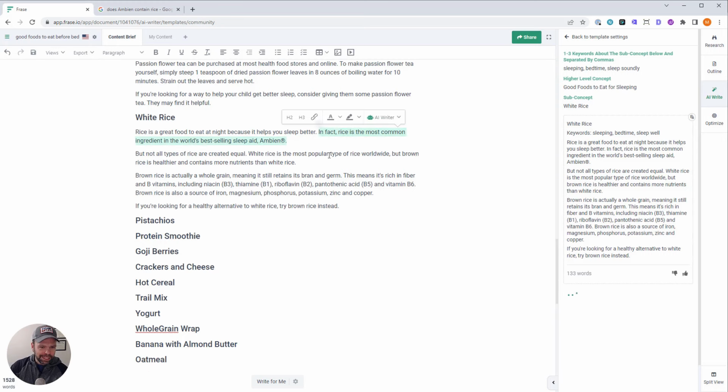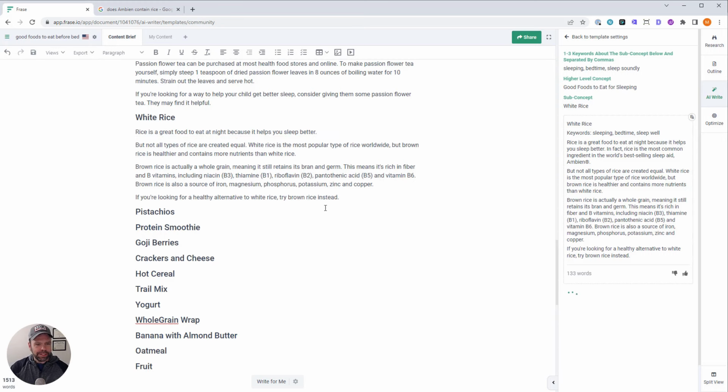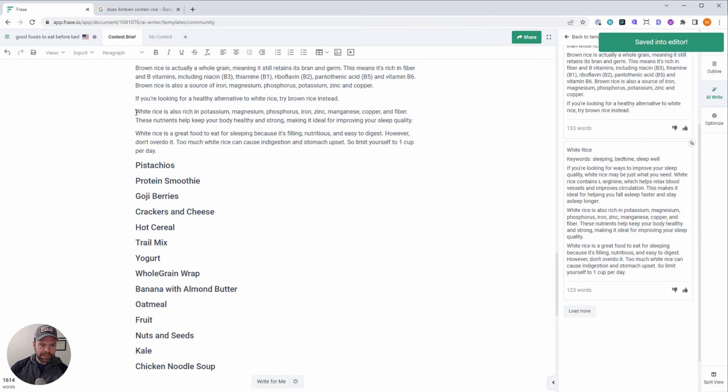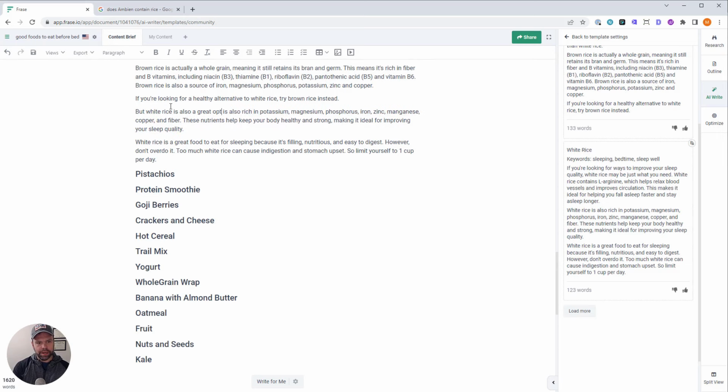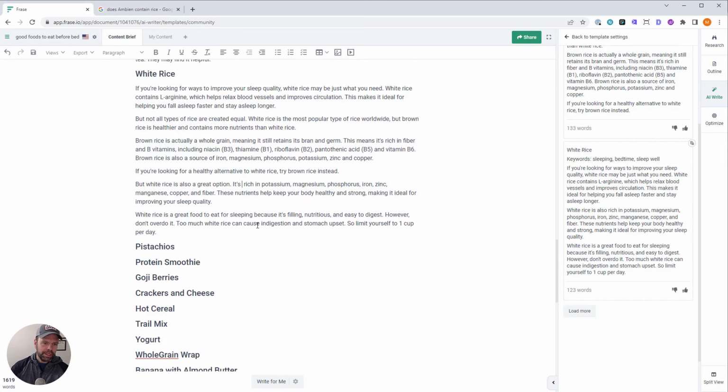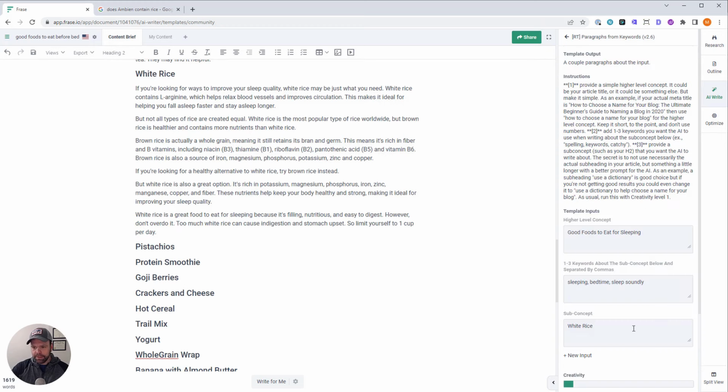All right, let's just delete this part and leave the first part. Okay, good, but I can say this. But white rice is also a great option. There we go. Cool, so we talked about brown rice is better, but hey, white rice is not that bad either.